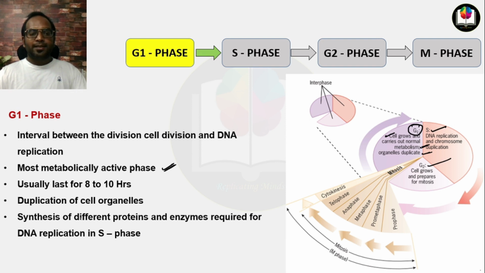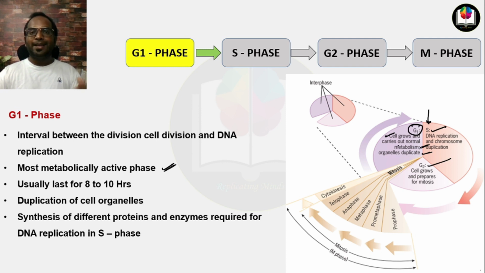Next point is the synthesis of different proteins and enzymes required for DNA replication in S phase. I told you that the cell performs its DNA replication in S phase, the synthesis phase.